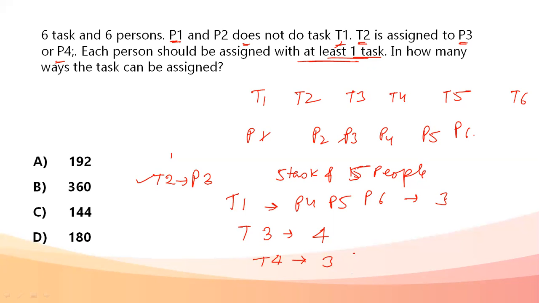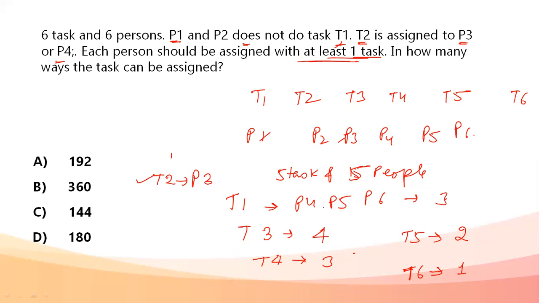T4 can take up any of the three that are remaining. If we talk about T5, it could be assigned to any of the two people that are remaining. Next, T6 could be assigned to the one person that is remaining.